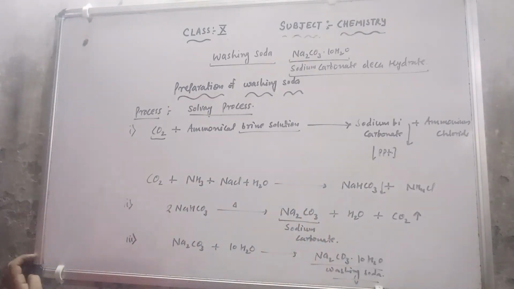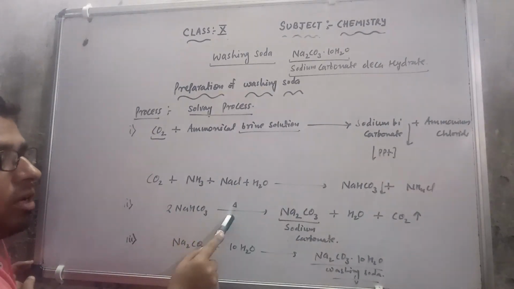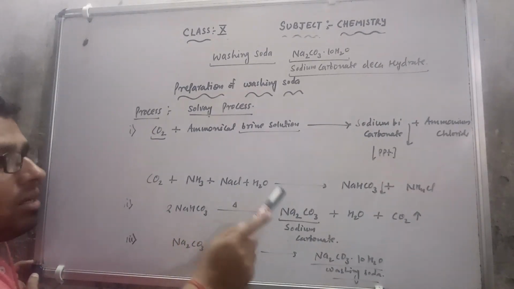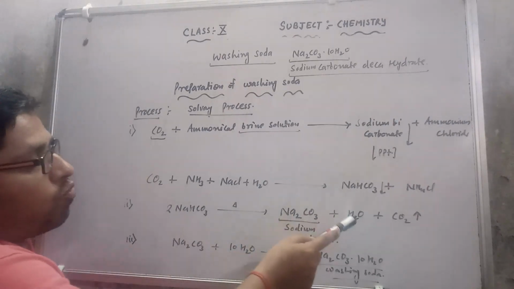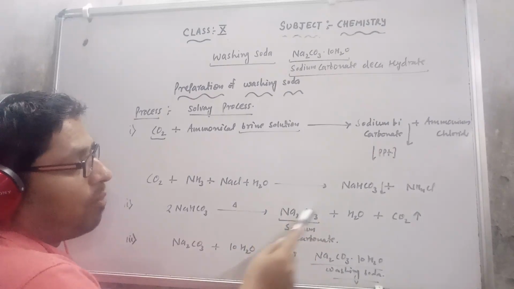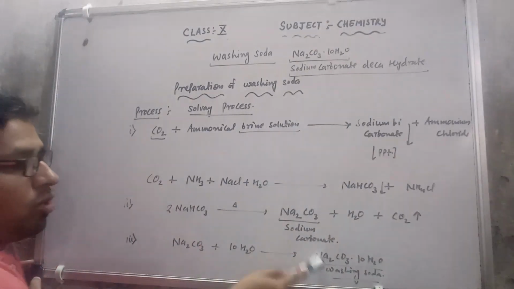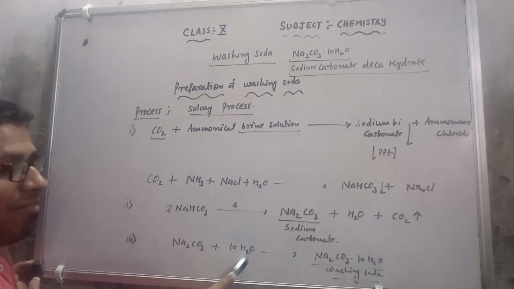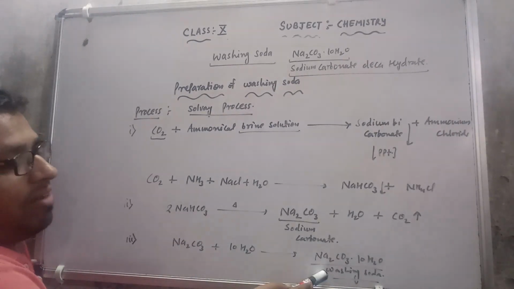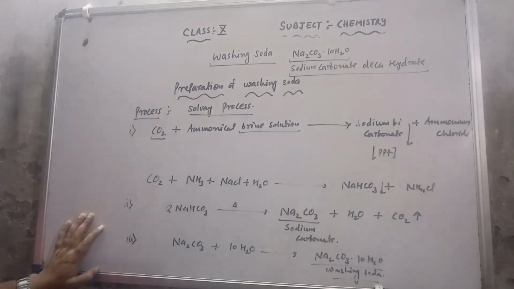After filtration and drying, we have to heat the sodium bicarbonate. By heating sodium bicarbonate, it will give us sodium carbonate, water and release carbon dioxide gas. This sodium carbonate again recrystallizes with water molecules and gives us washing soda. So sodium carbonate combined with 10 molecules of water gives washing soda. This is the preparation of washing soda, or I can say this is the Solvay process.